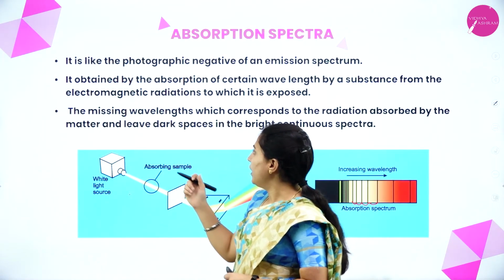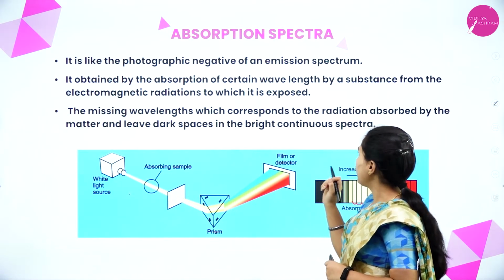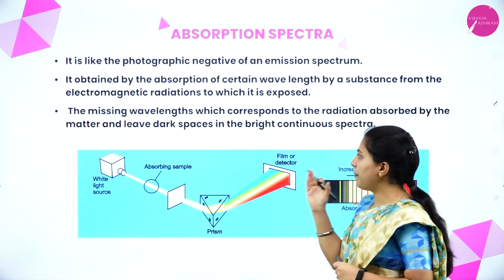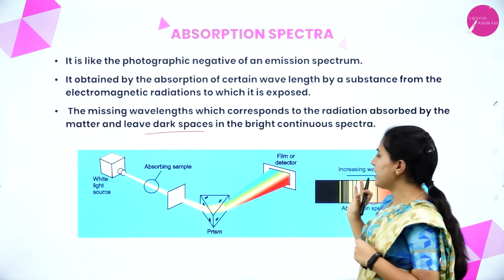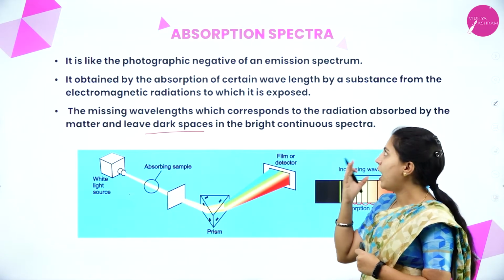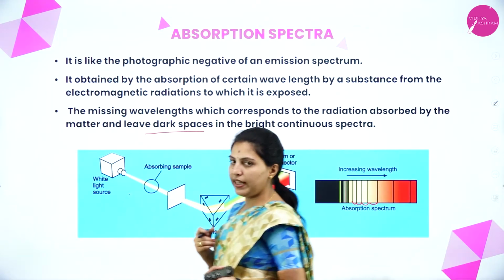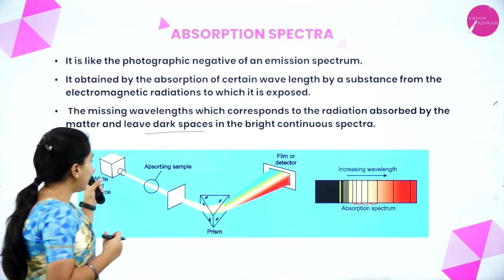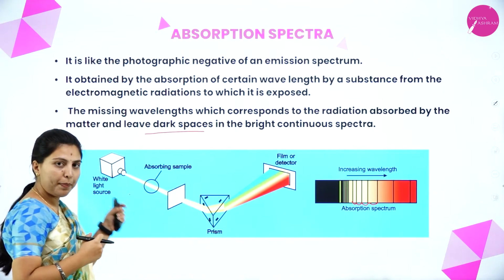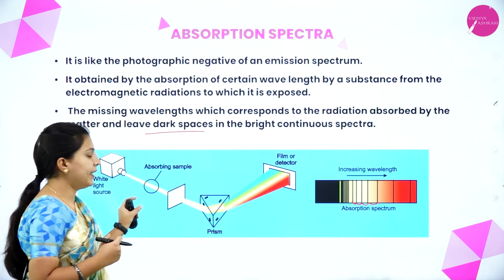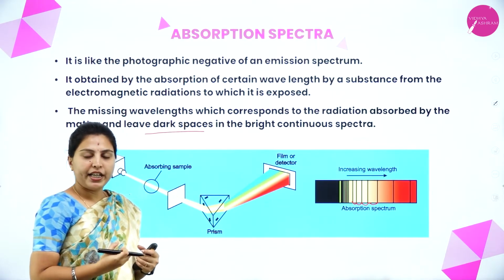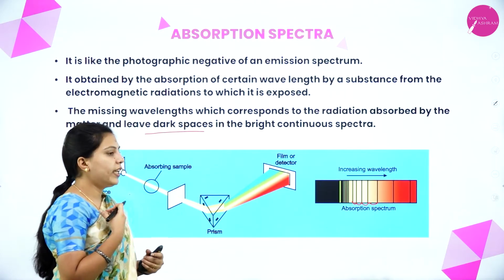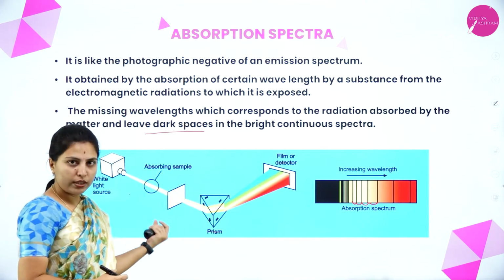The missing wavelengths, which correspond to the radiation absorbed by the matter and leave dark spaces in the bright continuous spectra, are known as absorption spectra. Once again I am explaining. See here, white light is passed through some sample. If it is a gaseous sample or anything, that sample will absorb some radiation. Some of the radiation will not be absorbed by the sample.